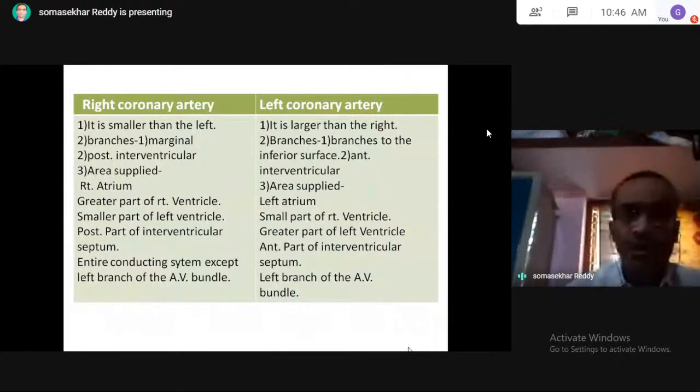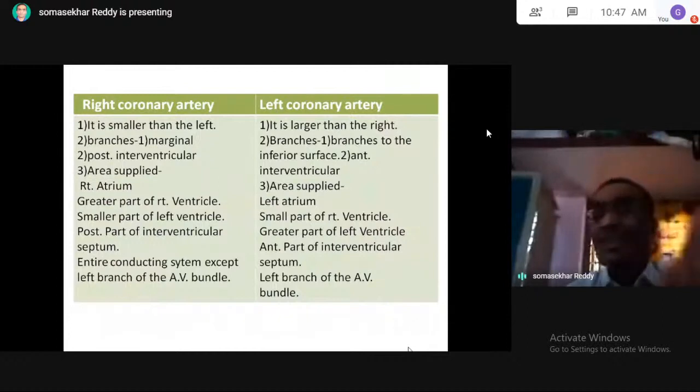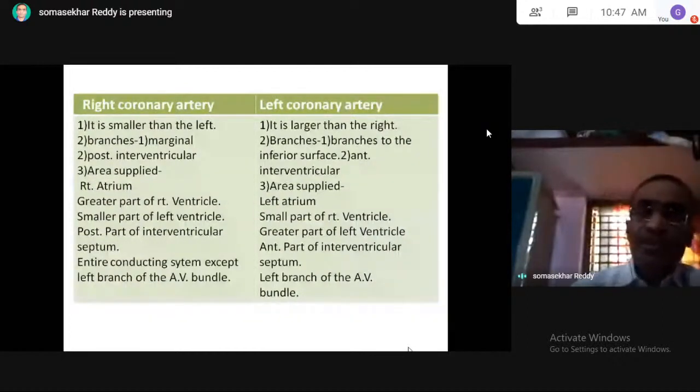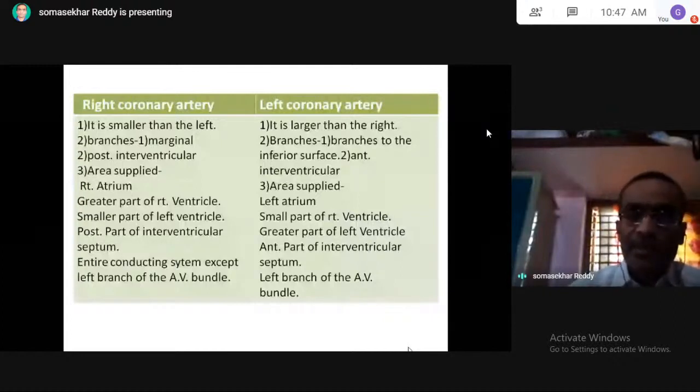Coming to the left coronary artery, it is larger than the right. It has two branches: the circumflex branch to the inferior surface, and the anterior interventricular branch. Right coronary artery, posterior interventricular. Left coronary artery, anterior interventricular.